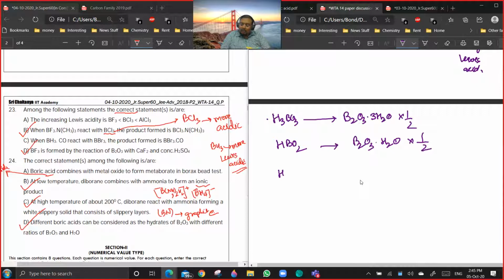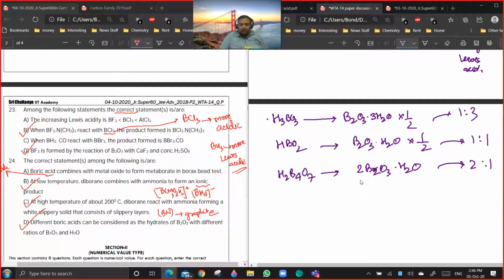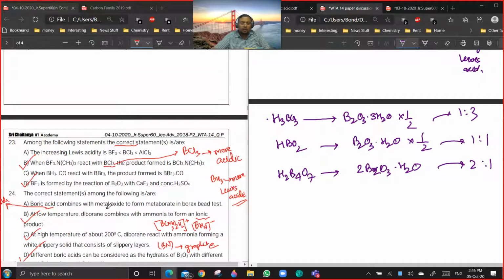And then H2B4O7 can be considered to be 2B2O3 dot H2O. So all are B2O3 with different ratios. In this case, the ratio is what? 1:3. In this case, it is 1:1. In this case, it is 2:1. Getting a point? I think I have given this in the notes, right? Yeah, then it is good.